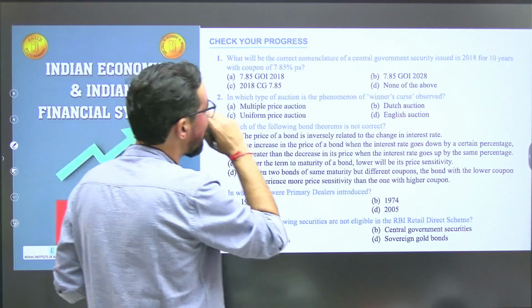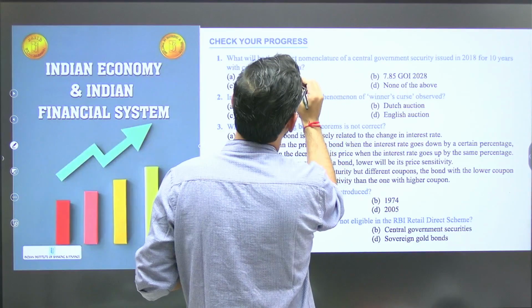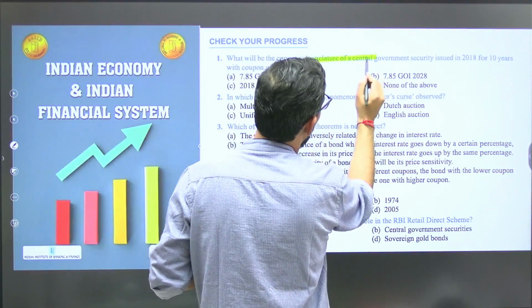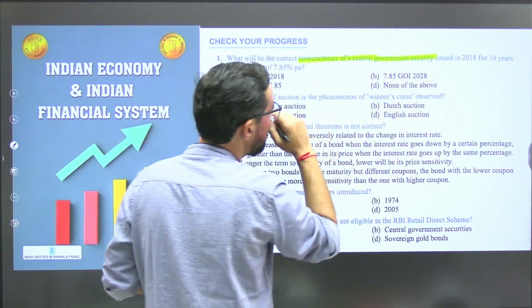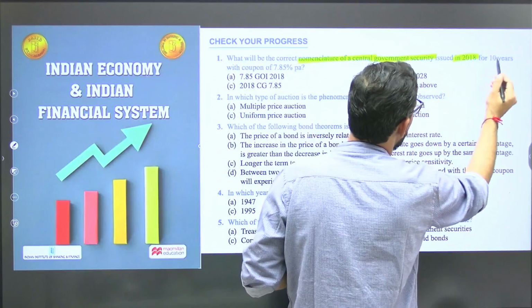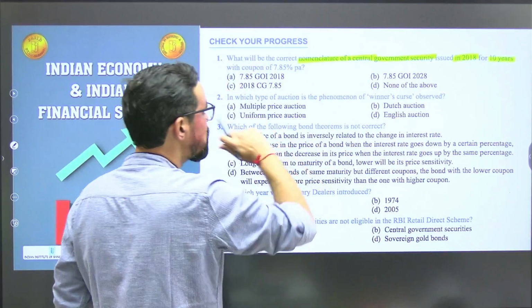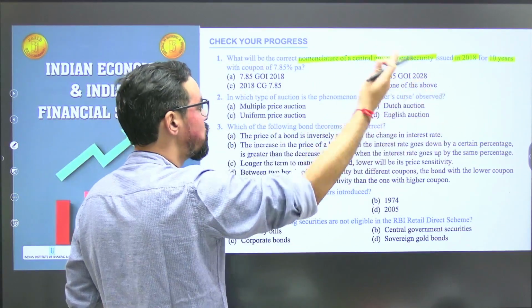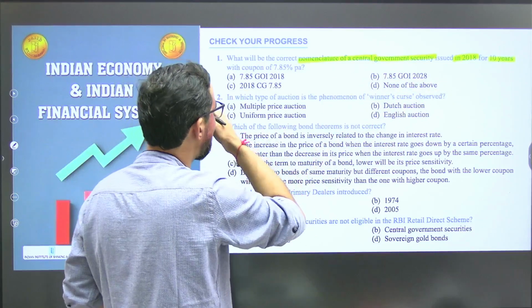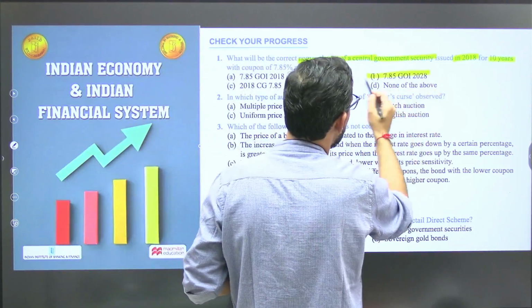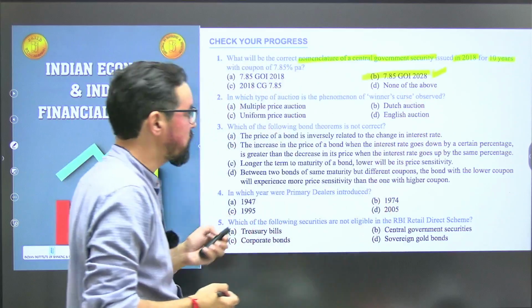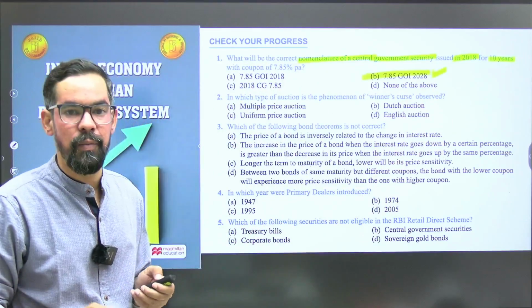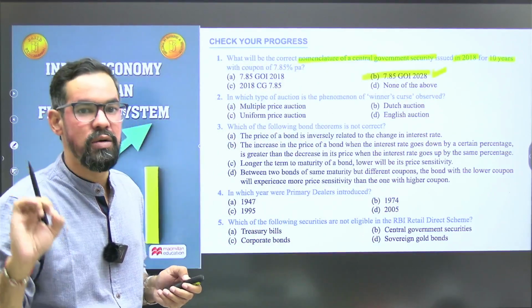What will be the correct nomenclature of a central government security issued in 2018 for 10 years? So issued in 2018, so that means it is for 10 years, that means 28. Okay, so 28 means option B will be the correct answer for this one. So 7.85 government of India 2028.